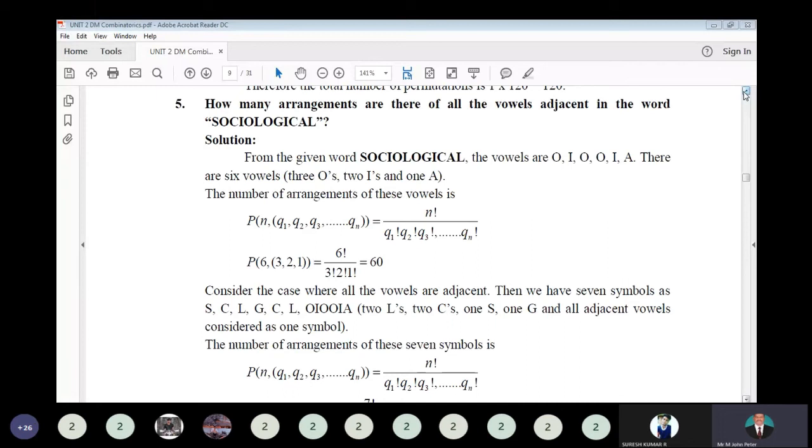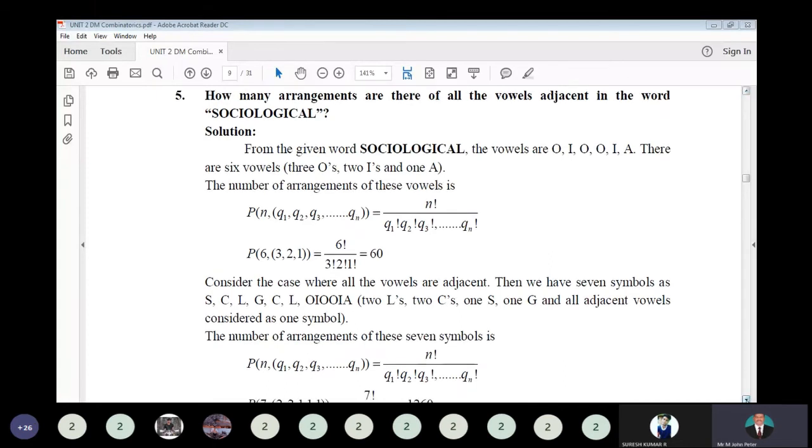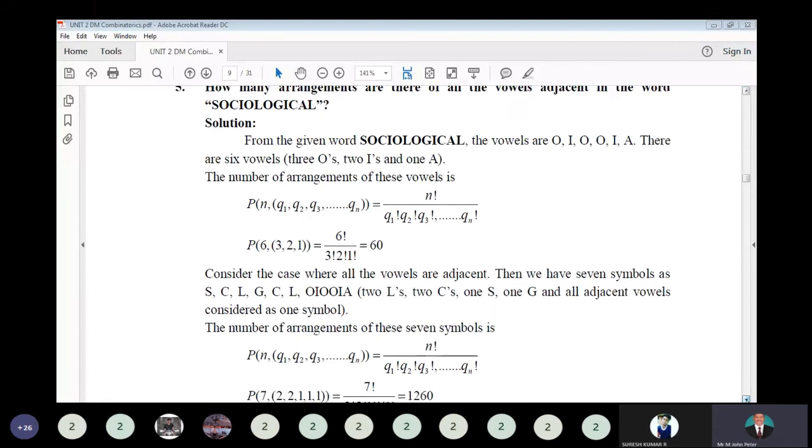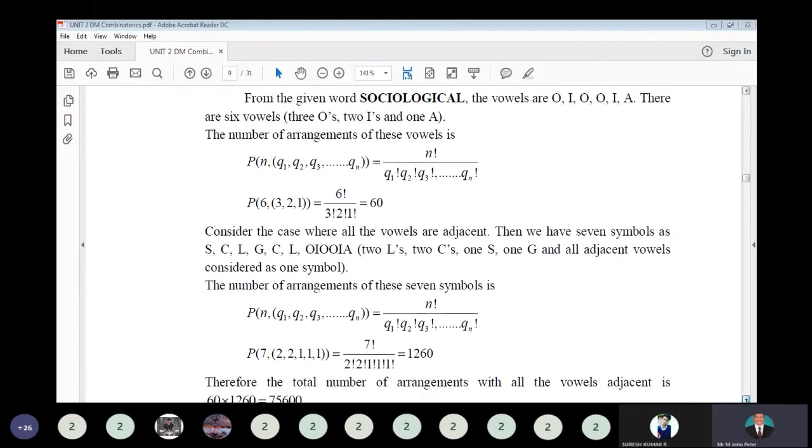So in that, how many letters are repeated? C is repeated, L is repeated. So consider a total of 7 letters: 6 consonants plus a 7th letter considered as a collection. The collection is the vowels. So 7 letters are available, and 7 factorial ways you can arrange them. Some letters are alike: C twice and L twice, so that is 2 factorial, 2 factorial.